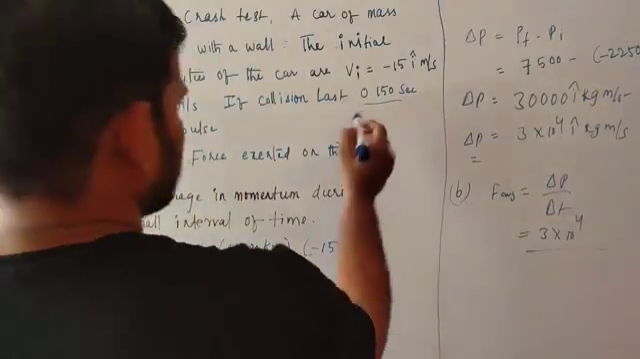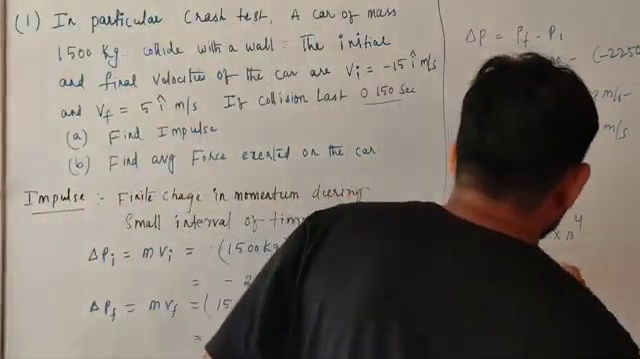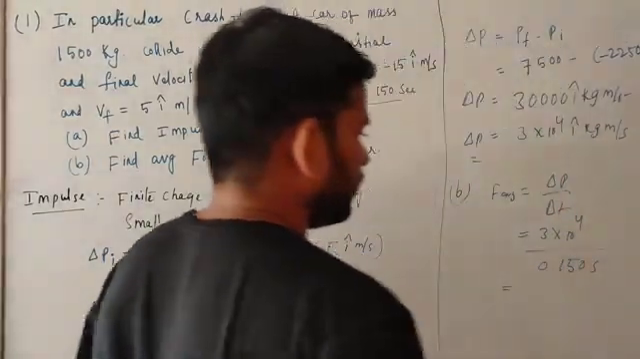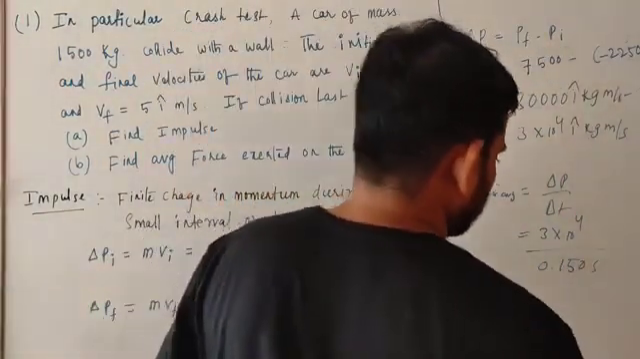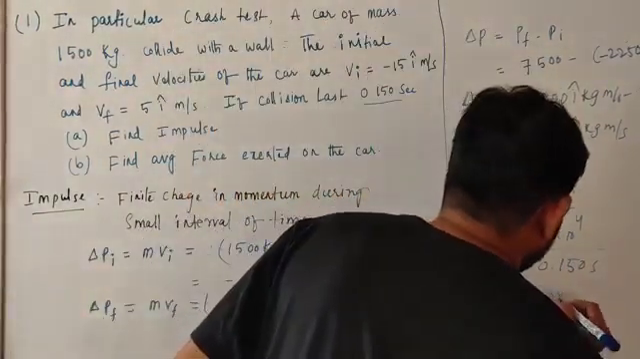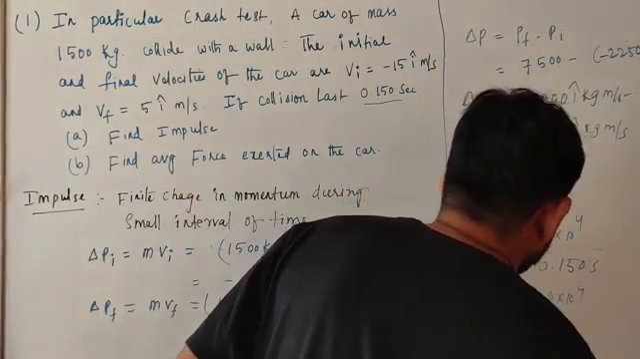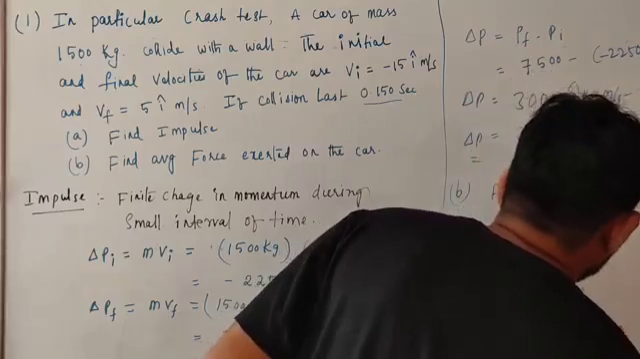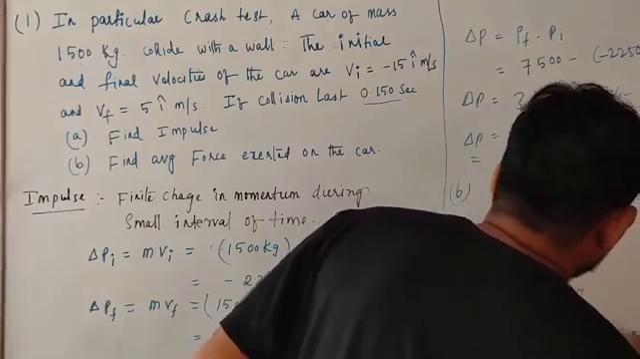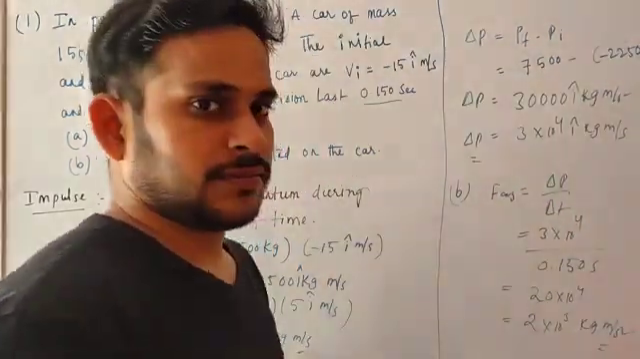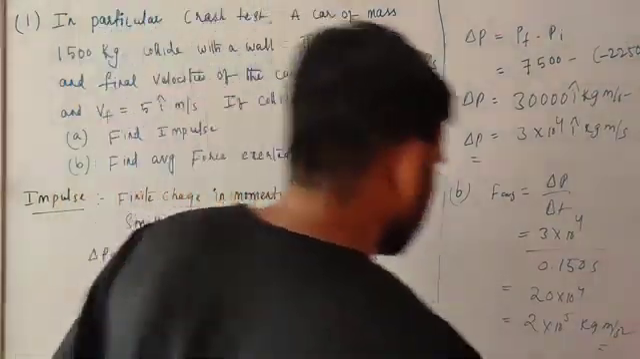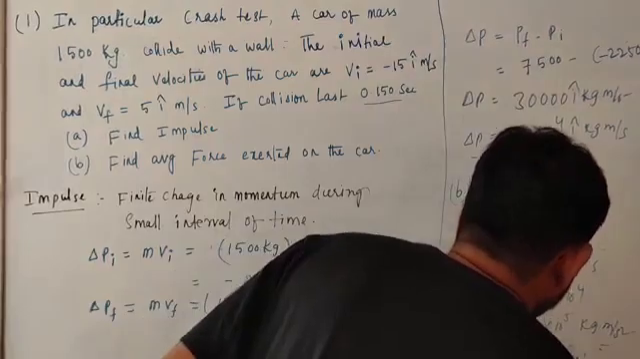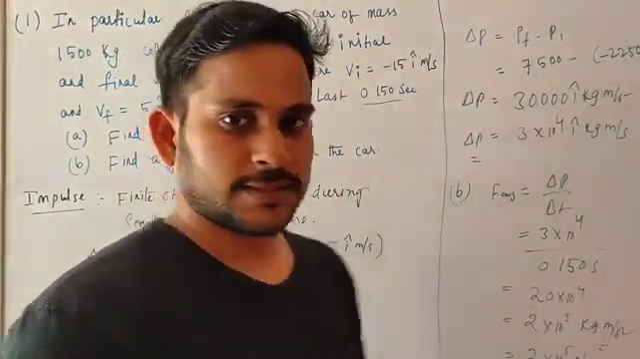What is delta T? They have given 0.150 seconds. So 150, 20 is 3. Okay, 20 into 10 power 4. So 2 into 10 power 5 kg meter per second square. That is nothing but newtons. 2 into 10 power 5 newtons. That's it.